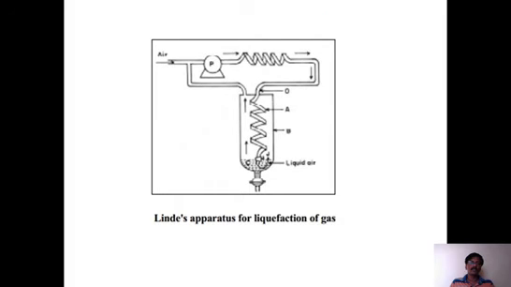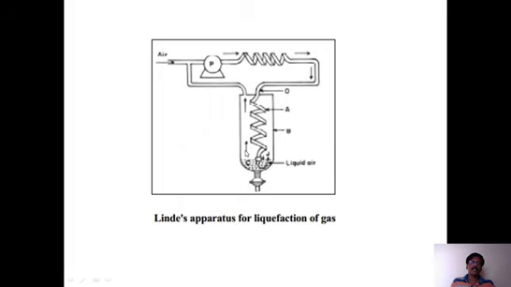This is how the air is allowed in from the left side. It passes through different tubes here. You see this is how it goes on, and after that it is allowed here. After passing this, it suddenly expands here. Once it is expanded, it gets liquefied and is converted into liquid.